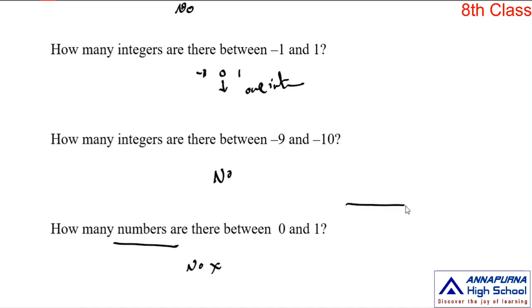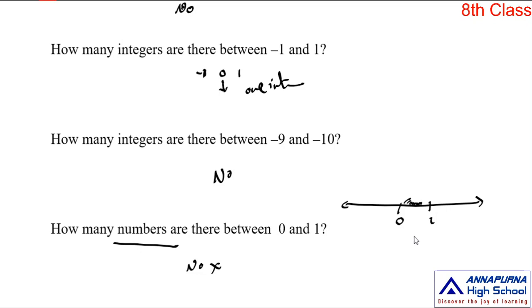So when you observe the number line, 0 is here, and the right side of 0 the first number is 1. In between them there are no numbers, but this is a line. In a line we have infinite points, and when you take these two points as the end points, in between them we have so many points. That means in between these two consecutive integers, there are infinite numbers.